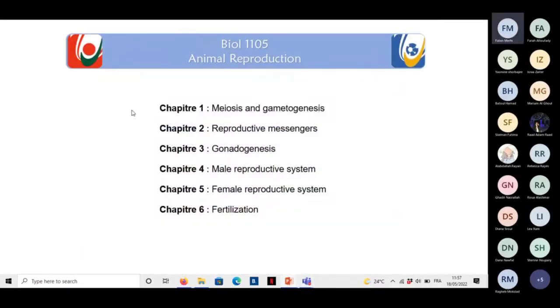Okay. In the first chapter, we will talk about the meiosis and the gametogenesis. And then in the second chapter, we will talk about the reproductive messengers, then about the gonadogenesis, how the gonads are generated during the embryological state. Then we will talk about the male reproductive system, the female reproductive system, and at the end about the fertilization, how it occurs.